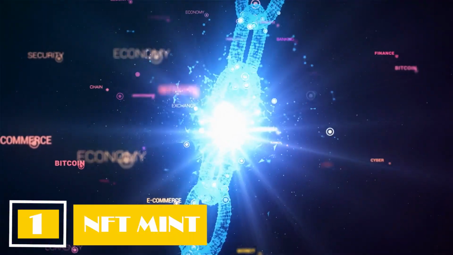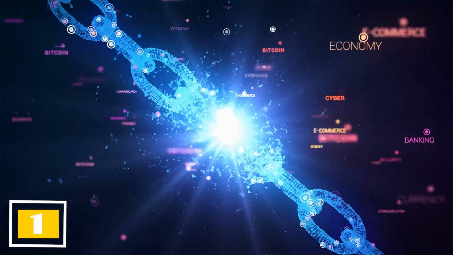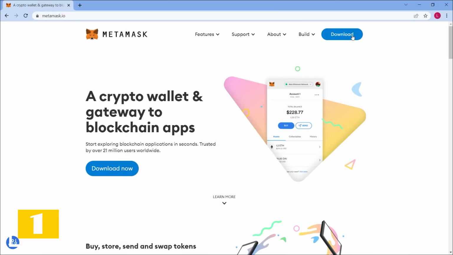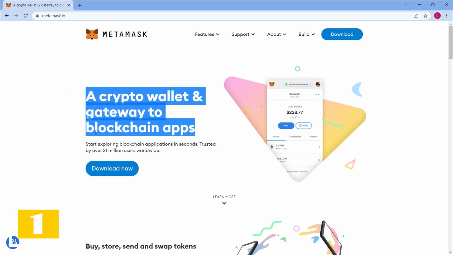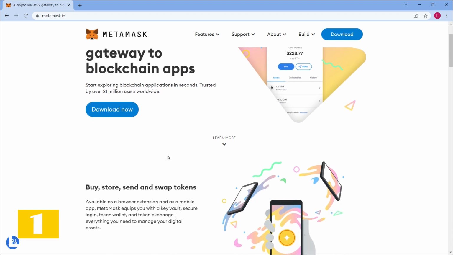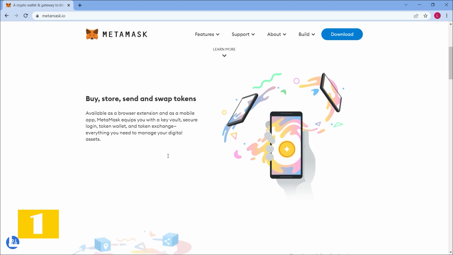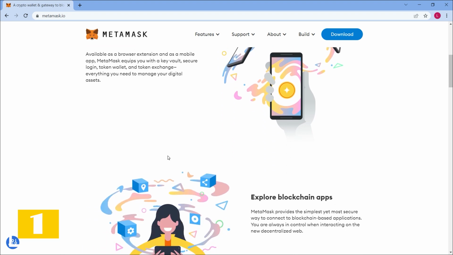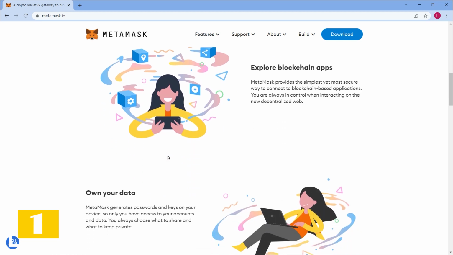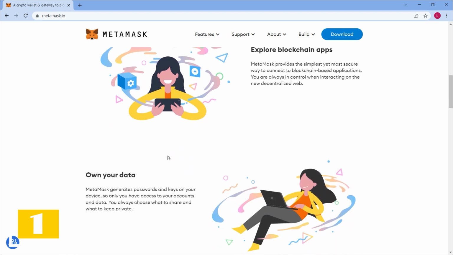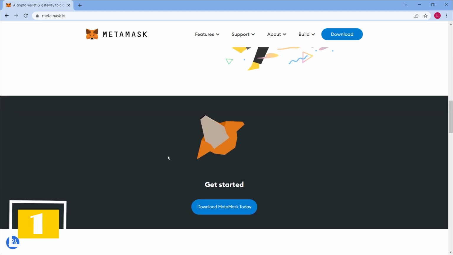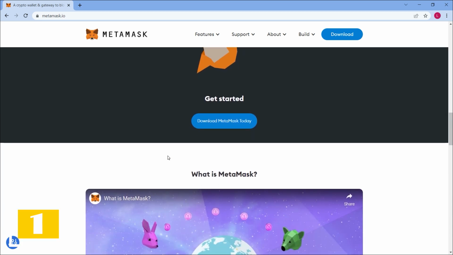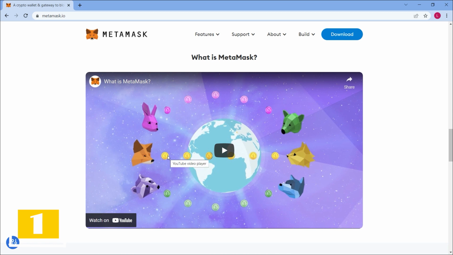NFT Mint. So let's talk about how to mint an NFT, which is to say, how to make and sell one. The first step is to download Metamask, which is a Chrome plugin that serves as an all-in-one virtual wallet and e-signature solution. The second stage will be to construct an e-wallet on Metamask and then send Ethereum to that wallet. If you don't have Ethereum yet, you can use the link below to purchase it on Coinbase with your credit card. However, there are other exchanges in which you can participate, so you are free to choose. After that, you can mint an NFT and buy it on any of the NFT marketplaces listed on the next slide.